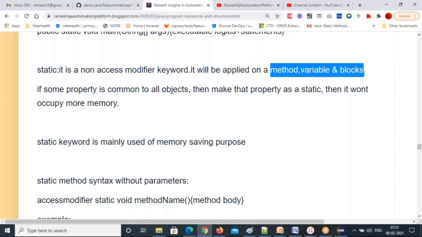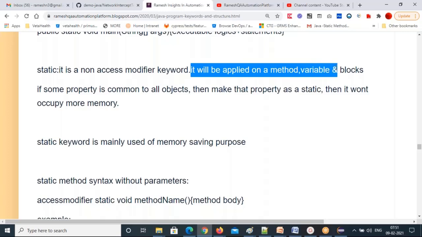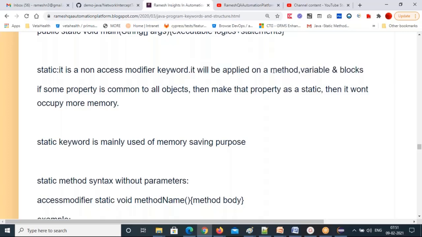Anybody having a query on this line? Simple statement: where can you apply the static keyword? On the method, that means you can create a static method. On the variable, a static variable. On the block, a static block. Only these three places can you use the static keyword. Nowhere else. You should not use it on the class or the constructor. The static keyword is not applicable for the class and constructor.